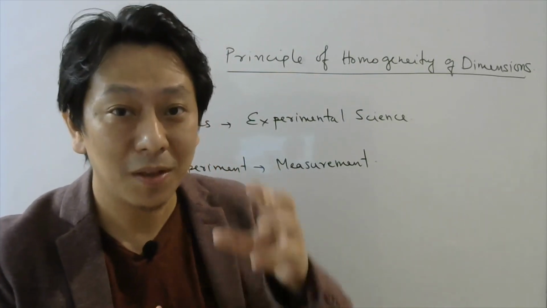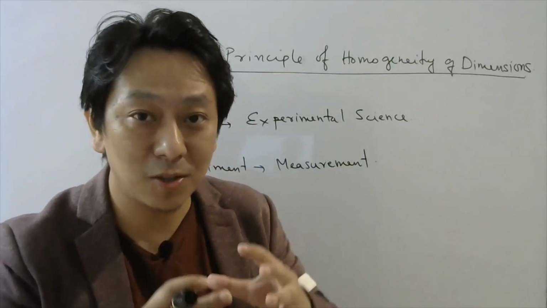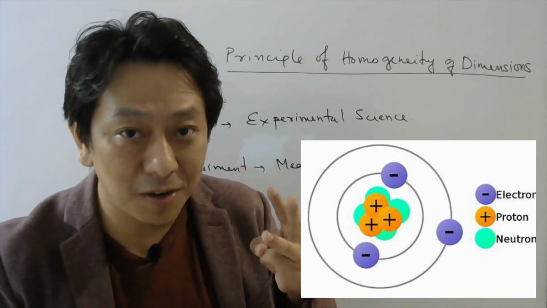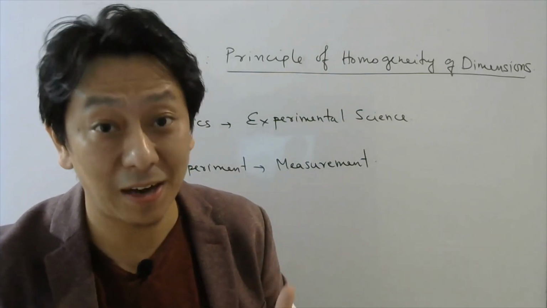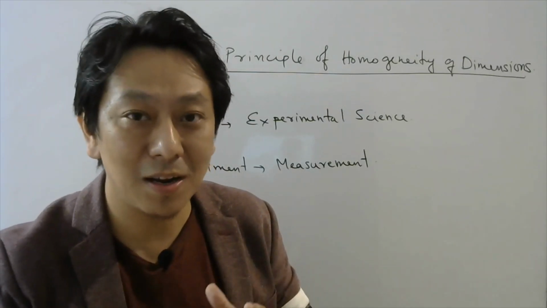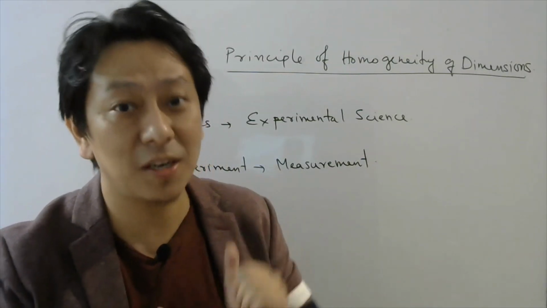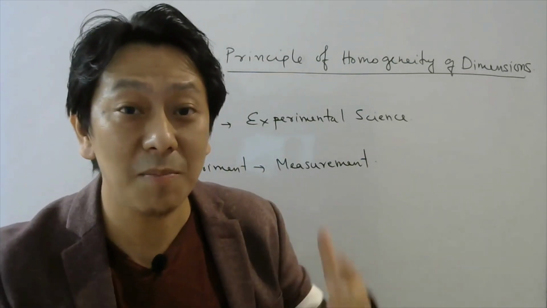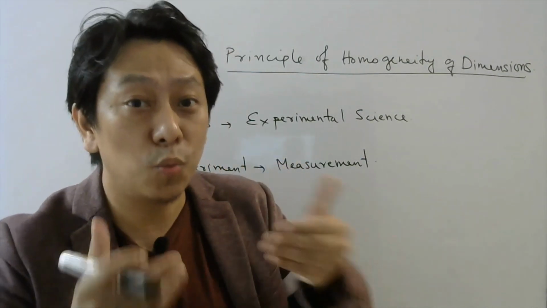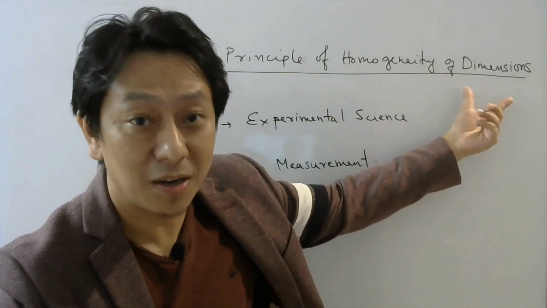Another example would be electrons, protons and neutrons, which are your fundamental particles, right? Based on these particles, you can derive different kinds of atoms. So we have three fundamental particles, but so many kinds of atoms, right? We have hydrogen atom, carbon atom, oxygen atom. So similarly, we have a few fundamental quantities which are independent, which cannot be expressed in terms of each other, but we have many derived quantities. In order to know which fundamental quantities are present in a given derived quantity, we use the concept of dimensions, right?